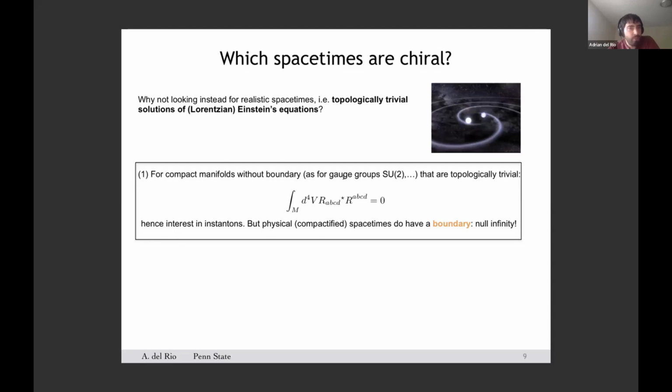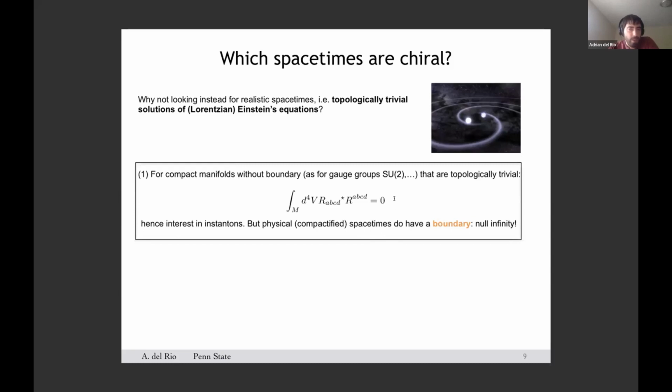While this is certainly true for gauge groups which are compact, typically compact without boundary, this is not quite true for gravity because, at least for asymptotically flat spacetimes, the boundary of the spacetime is non-trivial, null infinity, and can contribute if we have a flux of gravitational waves.